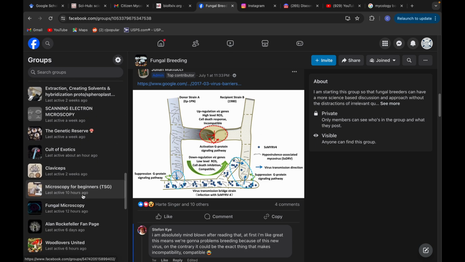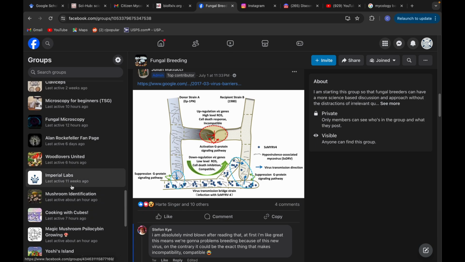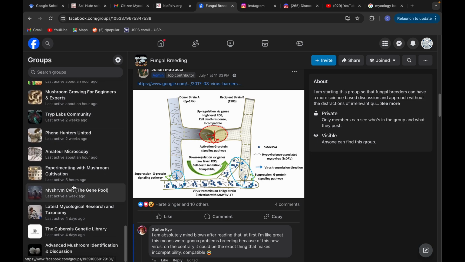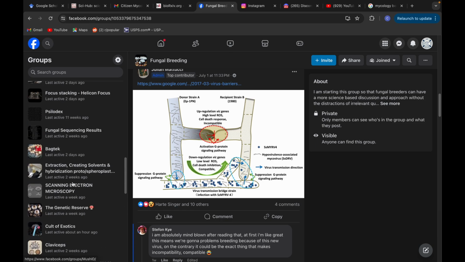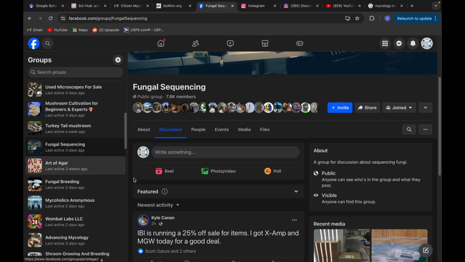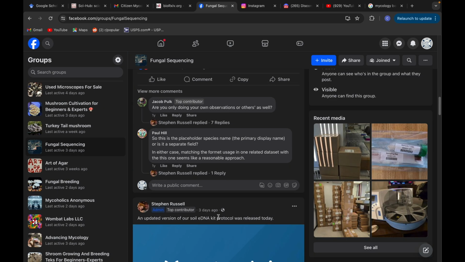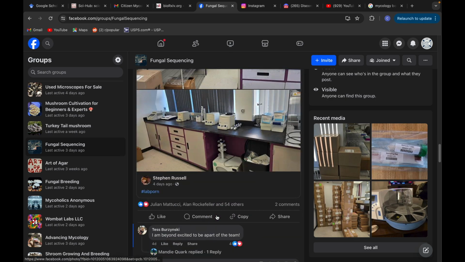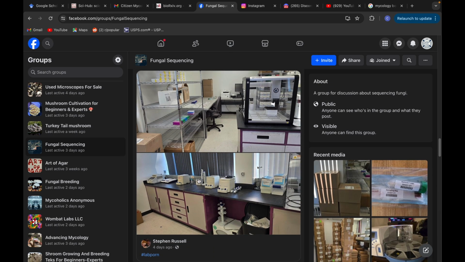Fungal sequencing, that's interesting. And there's so many that I can click on. Fungal sequencing is a really great group. I'm really interested in working a bit more in depth in terms of genomics and genetics and sequencing and barcoding.